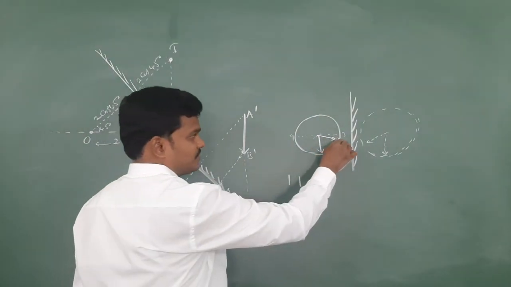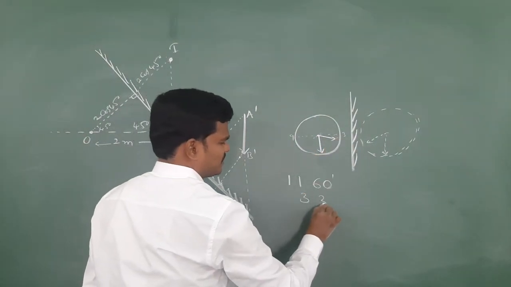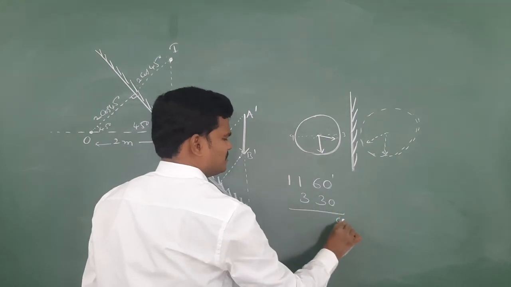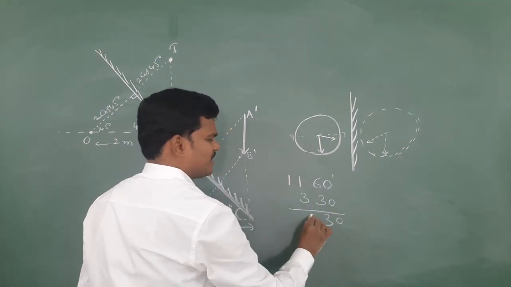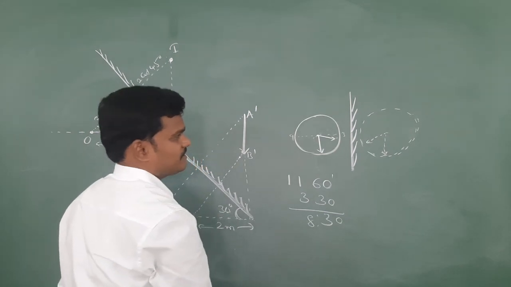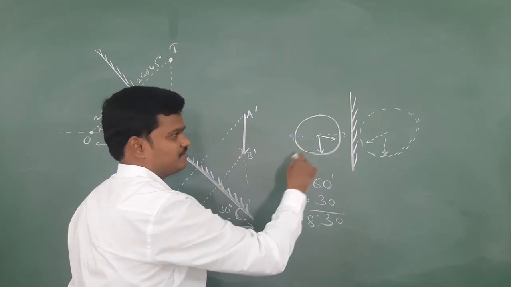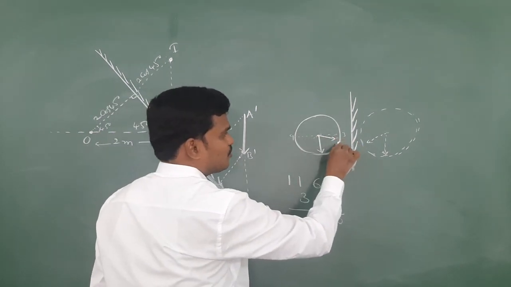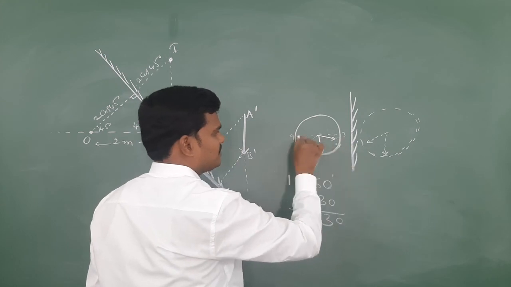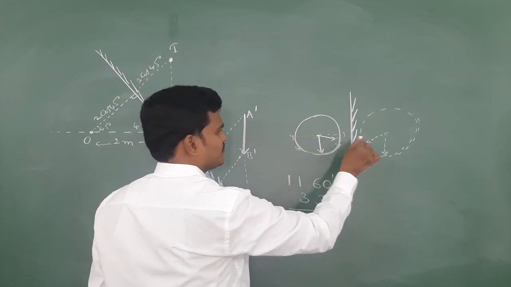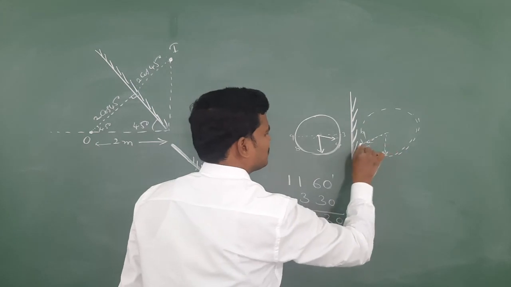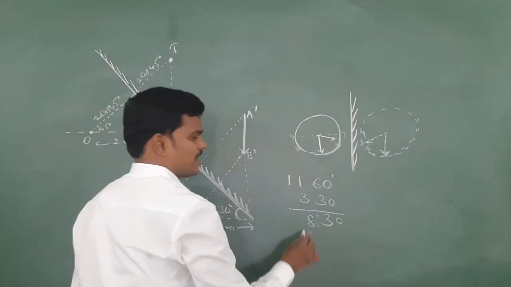What is the time? 3:30. So 11 minus 3 is 8, so 8:30. Sorry, it is not 7:30, it is 8:30. So in between 3 and 4 means in between 9 and 8. So in between 9 and 8, so 8:30, sorry, it is 8:30.